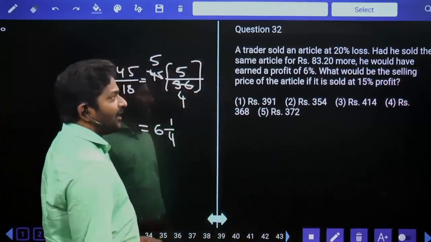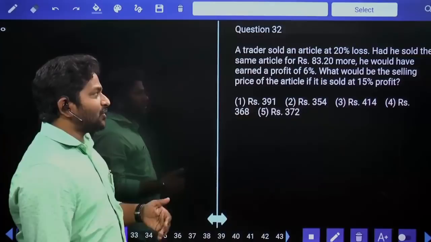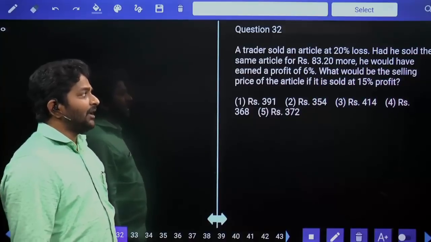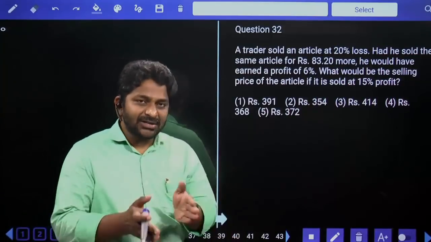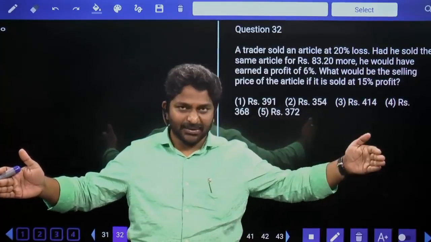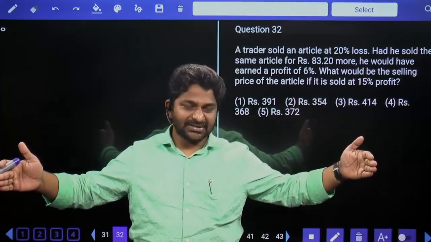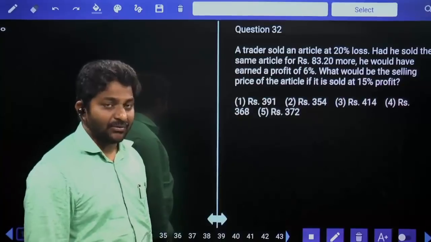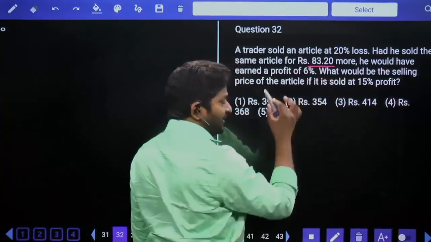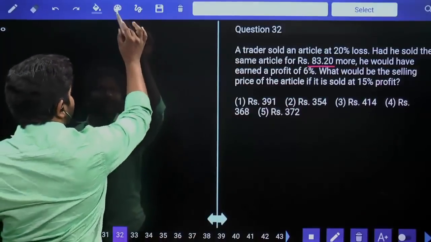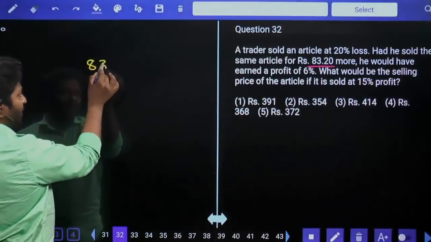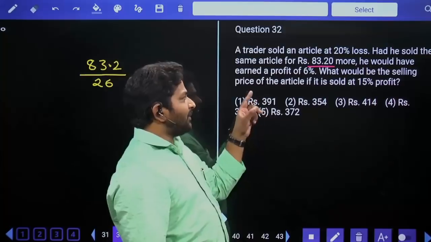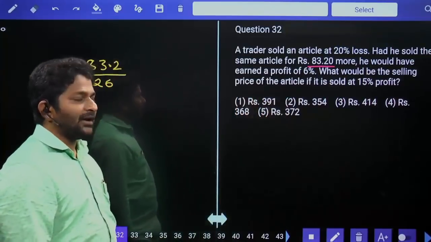A trader sold an article at 20% loss. Had he sold the same article for 83.2 rupees more, he would have earned a profit of 6%. See, loss is always on the negative side, profit on the positive side. Minus 20 plus 6. Loss 20%, profit 6%. The difference is equal to 26%. And that is just because of 83.2 rupees. Then 1% is equal to 83.2 divided by 26. And we were asked to calculate what would be the selling price of the article if it is sold at 15% profit.